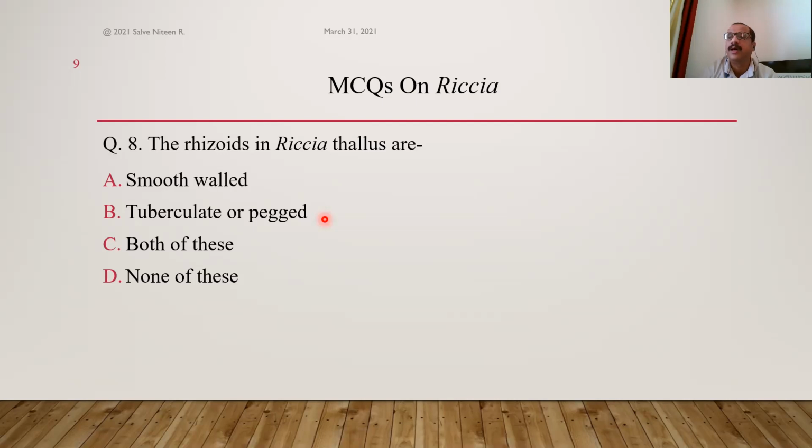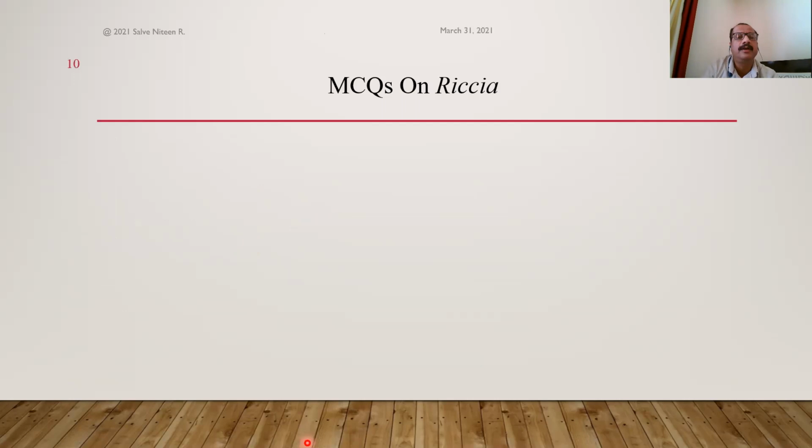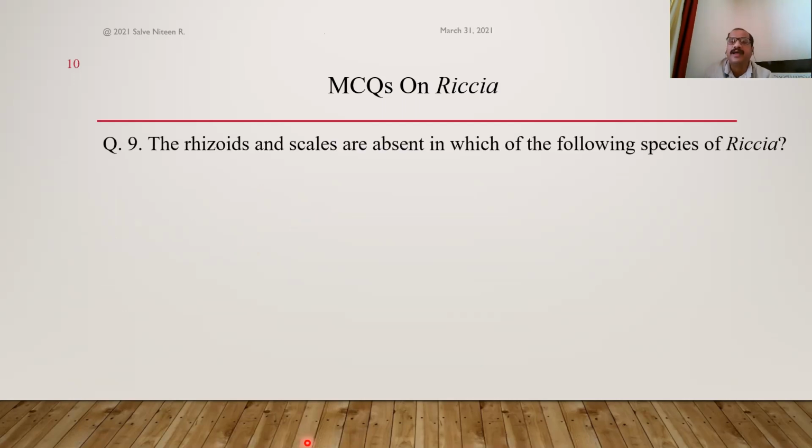So these are more efficient in absorption than smooth-walled, and both of these rhizoids help in fixation as well as absorption of water and minerals from the soil. So both of these are present. So here the correct answer will be option C. Okay. Next one. The rhizoids and scales are absent in which of the following species of Riccia?